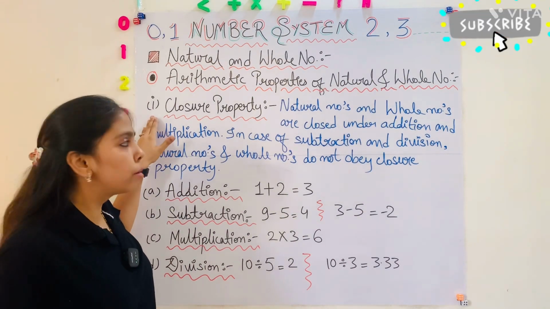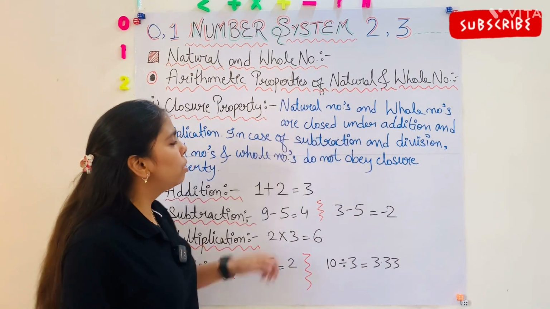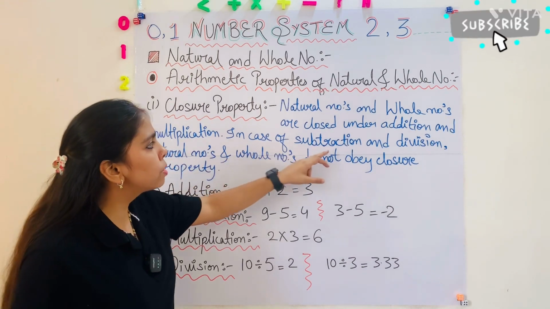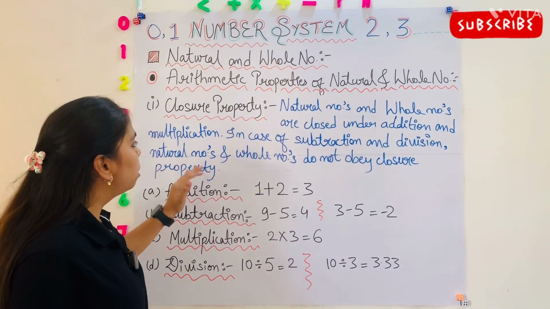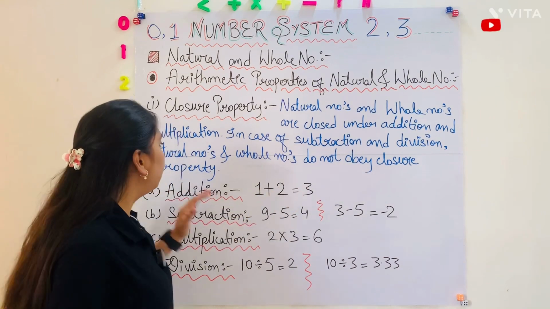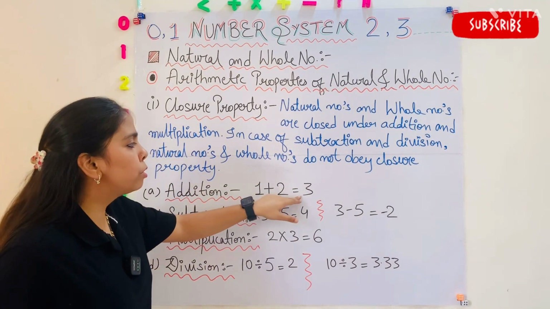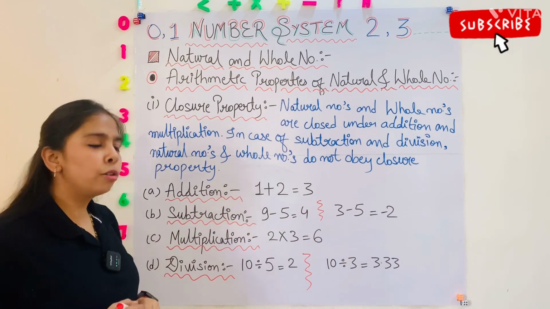First one is closure property. Natural numbers and whole numbers are closed under addition and multiplication. In case of subtraction and division, natural numbers and whole numbers do not obey closure property. First one is addition. 1 plus 2 is equal to 3. 3 is a natural number and also a whole number.